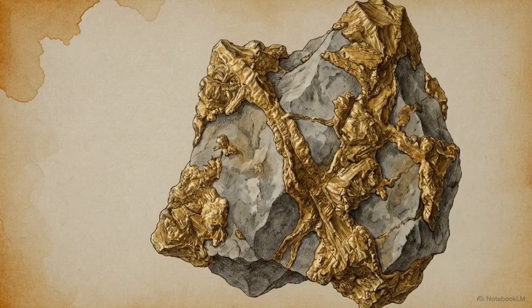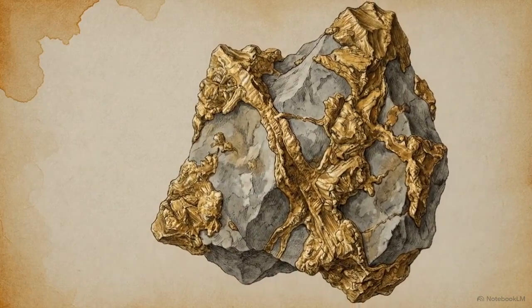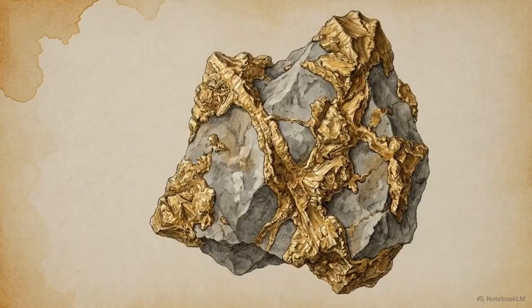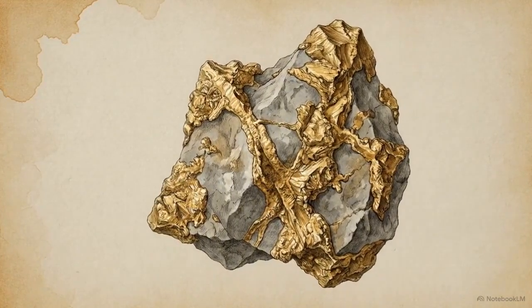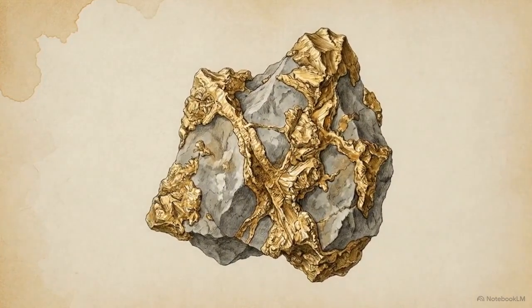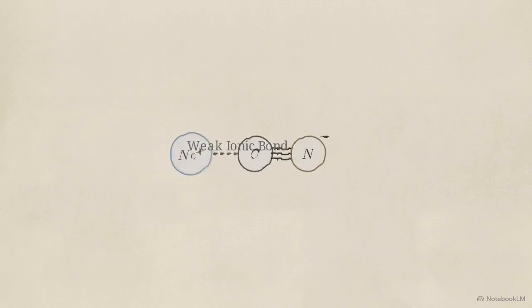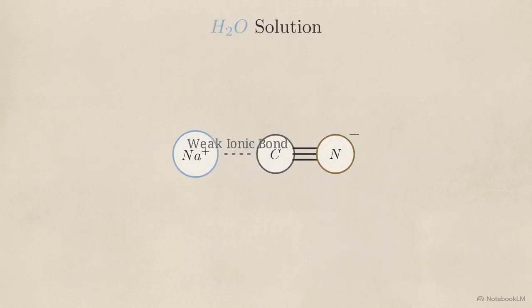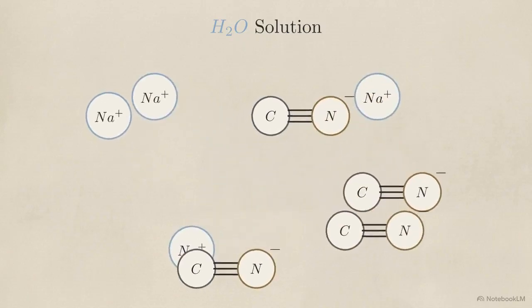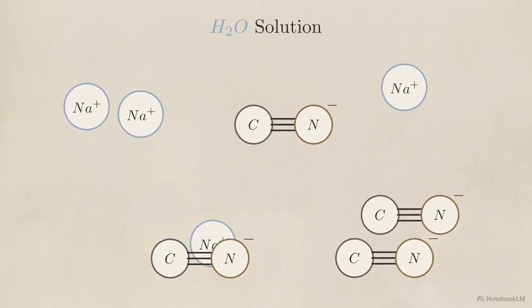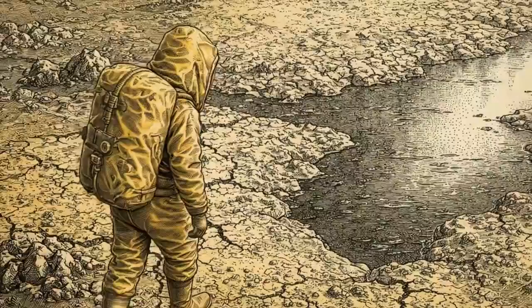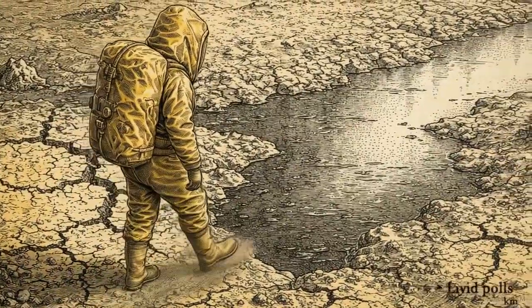To extract gold from raw ore like this, the global hydrometallurgy industry has long relied on a single chemical tool, sodium cyanide. This benchmark equation details converting solid gold into a soluble complex, washing it directly out of the ore. Held by weak ionic bonds, sodium cyanide readily breaks apart in water, flooding the solution with highly mobile, free cyanide ions. These free ions make sodium cyanide extremely hazardous.